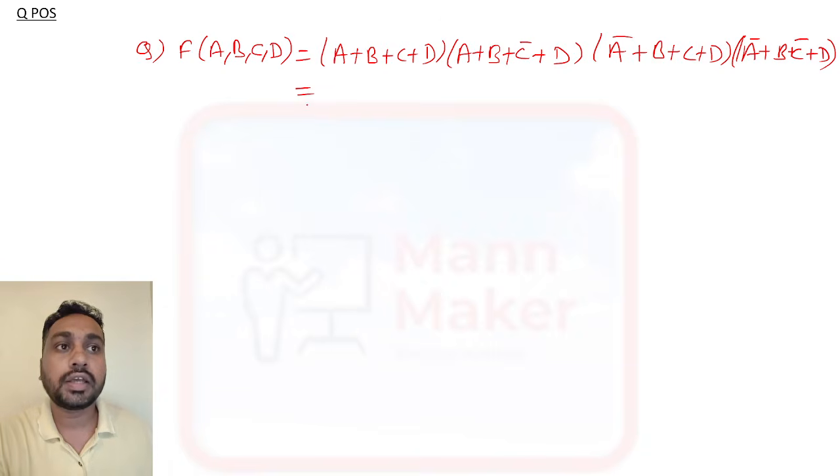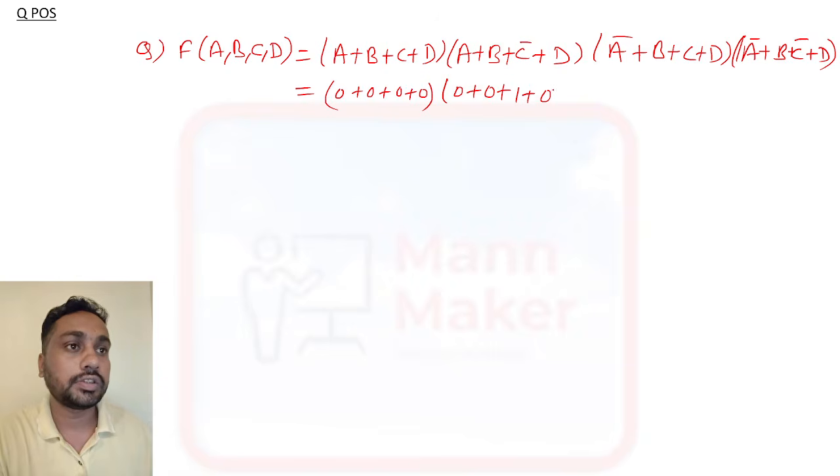So in POS, I told you this is already in a 4 form. All are in 4 bits. So no need to make it 4. Okay, all are in standard form. Now I told you in POS, if it is a product of sum, then bar means 1, and without bar means 0. So 0 plus 0 plus 0, and here this is 0 plus 0 plus 1 plus 0.